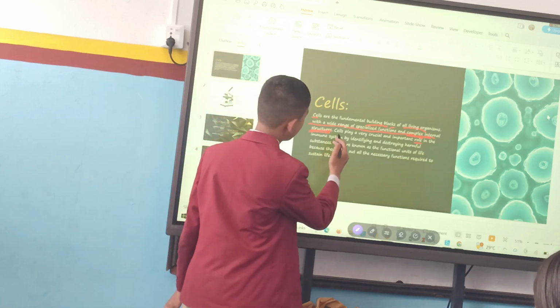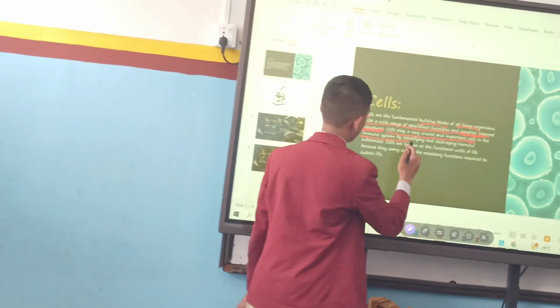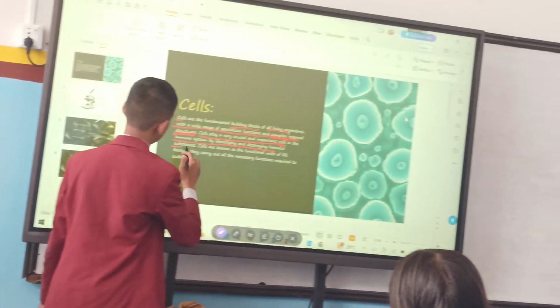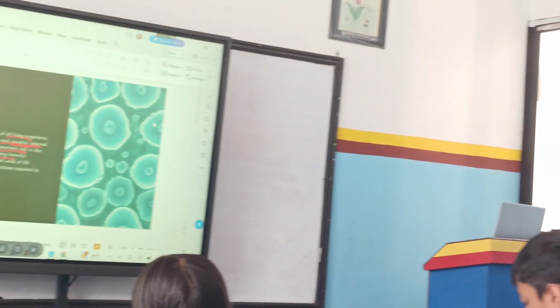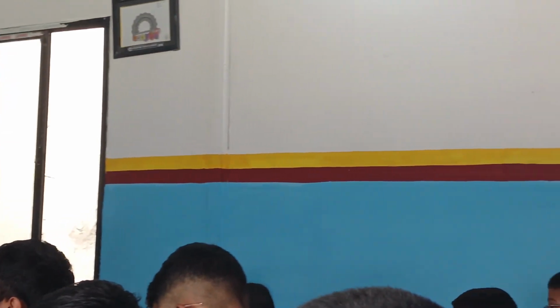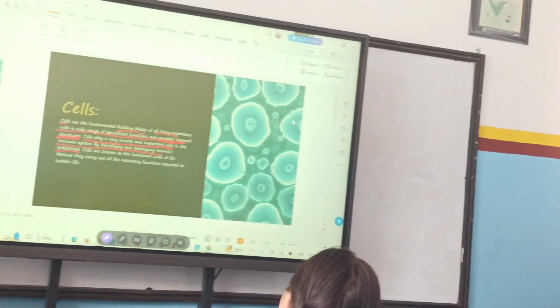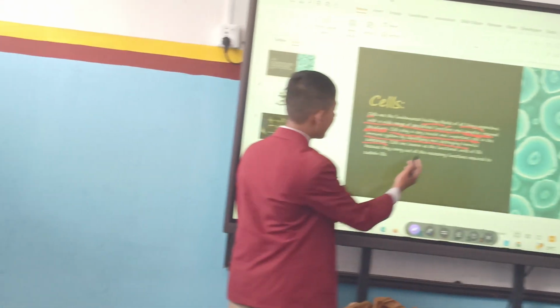And it's given here cells play a very crucial and important role in the immune system by identifying and destroying harmful substances. It means to say that in our body, while we eat any type of food or we get any type of virus, our body may suffer with bacteria or viruses. At that time, cells play a very crucial role as they destroy harmful substances in our body.